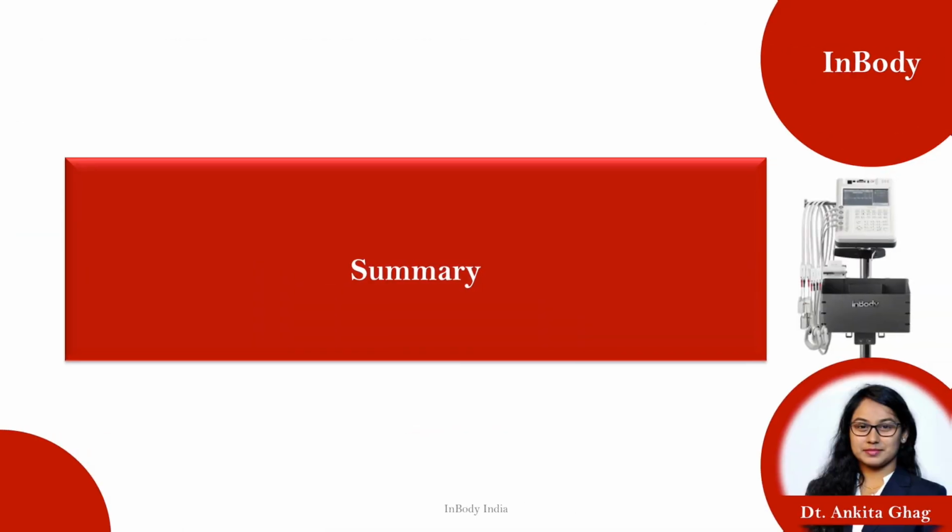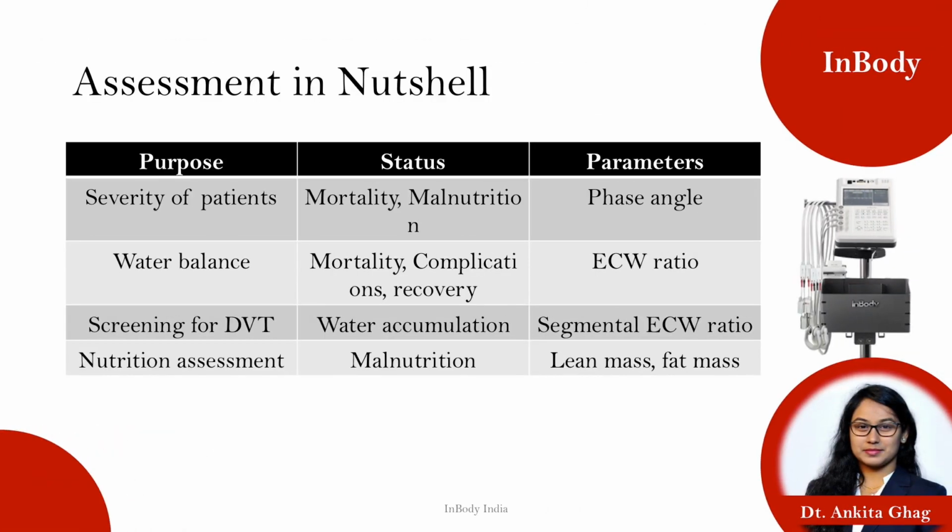To sum it up, the assessment in a nutshell. The purpose of doing BCA in critically ill patients is first to understand their severity, that is their mortality rate and malnourishment, with the help of phase angle. Coming down to body water balance, it will again help us understand the mortality rate, recovery and complications, because we saw how to identify the quality of muscles. Screening of DVT is much more essential in critically ill patients. Nutritional assessment is very easy with the help of lean mass, fat mass and phase angle.